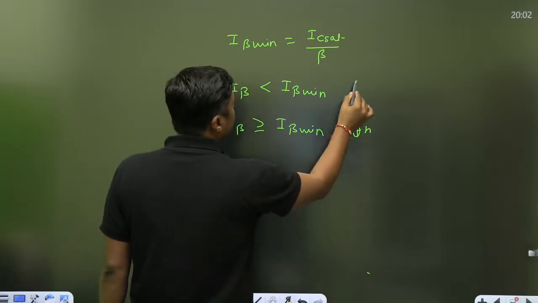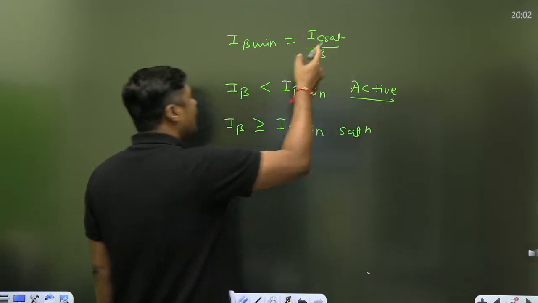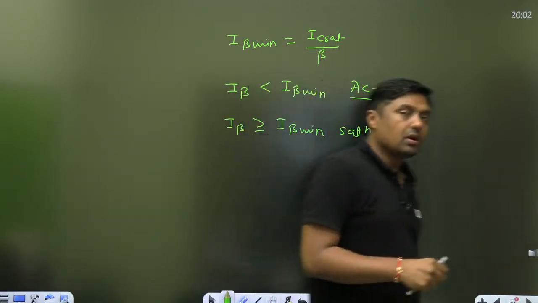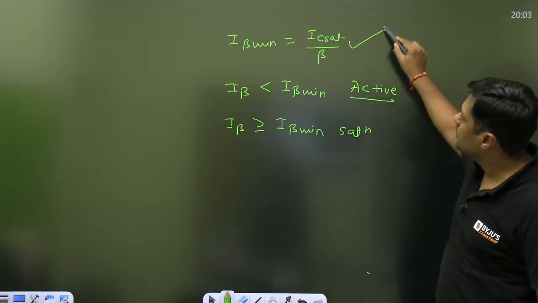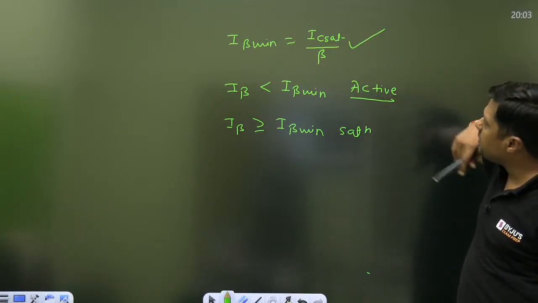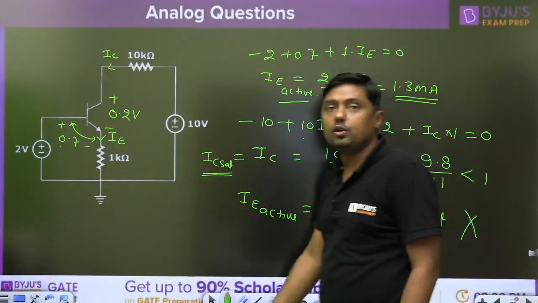This is for saturation and this is for the active region. But in this case, beta is not given. Beta is very large, so we can't calculate the IB minimum. If we are not able to find the IB minimum, then you have to use this concept. Okay, I think now it is clear to you.